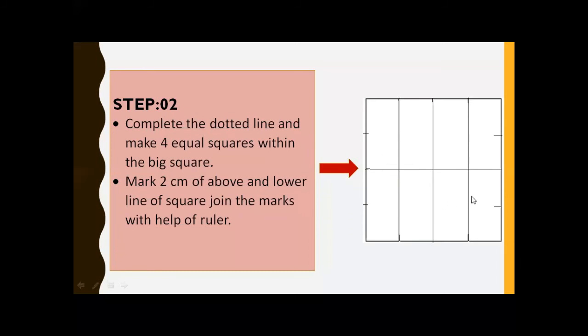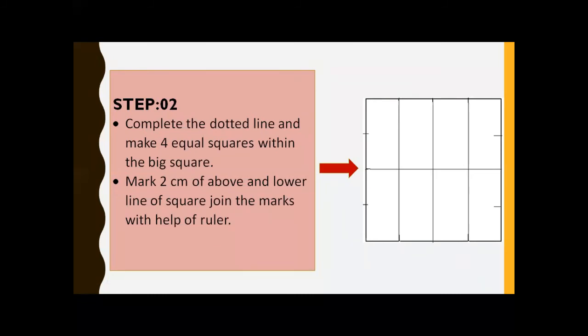1, 2, 3, 4, and mark 2 centimeter of above and lower line of the square. Join the marks with the help of ruler. These are the 2 centimeter distance in each square. Okay, take a screenshot for drawing.